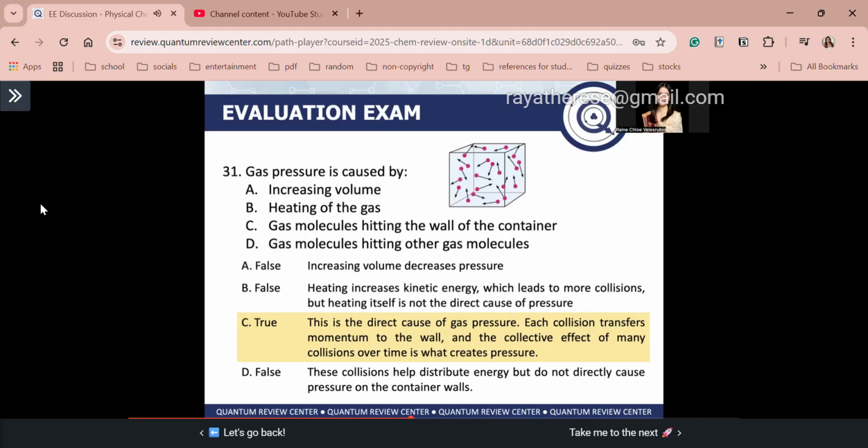O recall nyo ba? Natatandaan pa ba yung video natin on the deriving of the ideal gas law? O guys, yun yung basis noon, di ba? Kasi each collision has transferred momentum to the wall. Okay? So yung effect ng maraming gaseous molecules mag-collide with the container to create momentum creates gas pressure. So the answer is letter C. Again, answer is letter C. This is the previous board exam question.